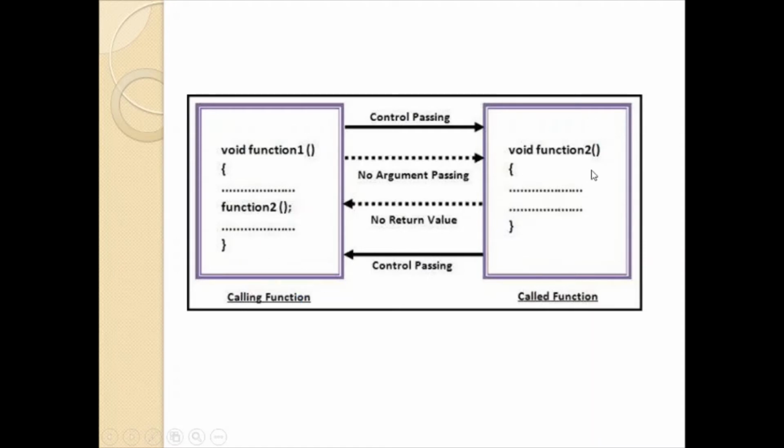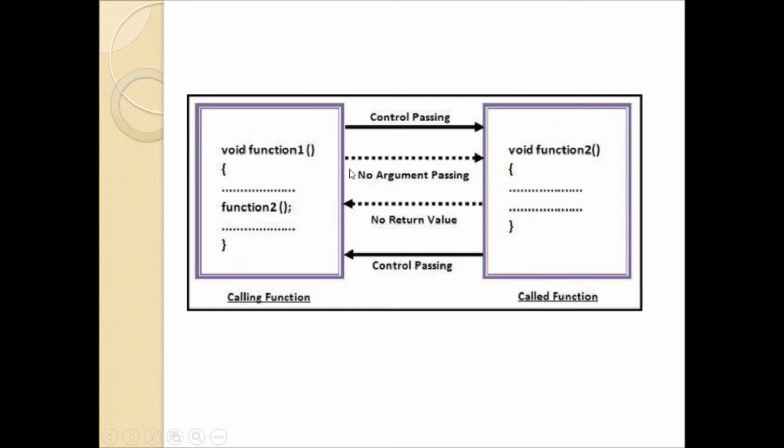And function 2 is being called by function 1. Hence, function 2 is called the called function. Whenever the control encounters this function call, it is going to pass the control to function 2.